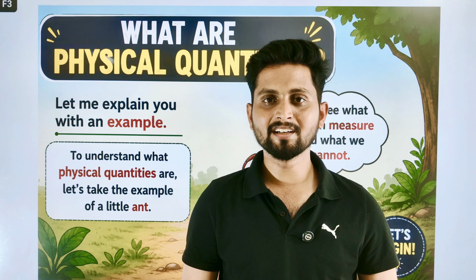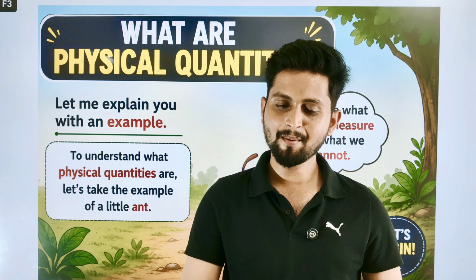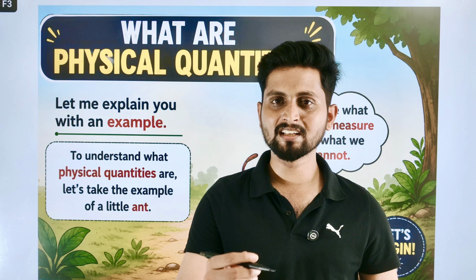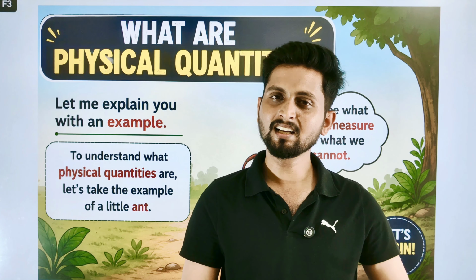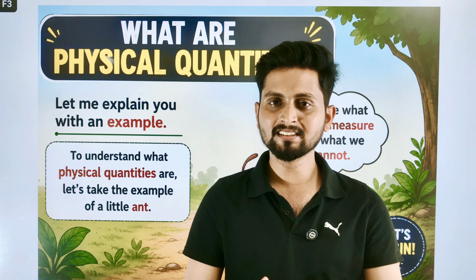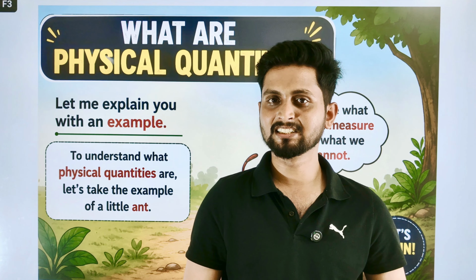What are physical quantities? Physical quantities andre ಏನು? You know the definition. A measurable quantities are known as physical quantities. ಅಂದ್ರೆ ನಾವು ಏನನ್ನ ಮೆಜರ್ ಮಾಡ್ಬೋದು ಅದನ್ನ ನಾವು physical quantities ಅಂತ ಕರಿತೀವಿ. Let me explain you with an example.